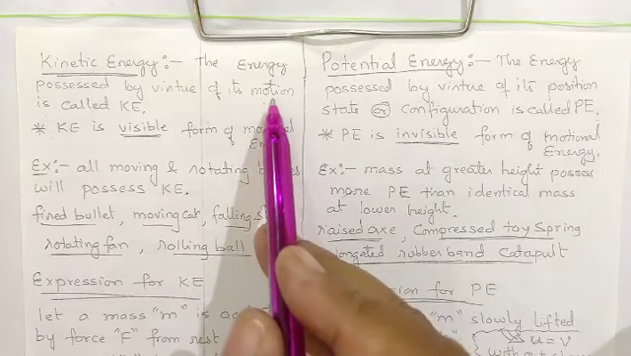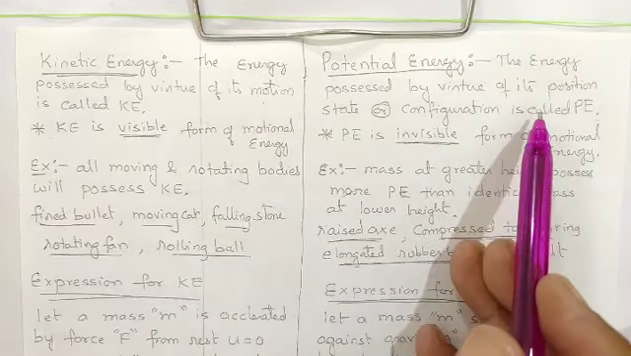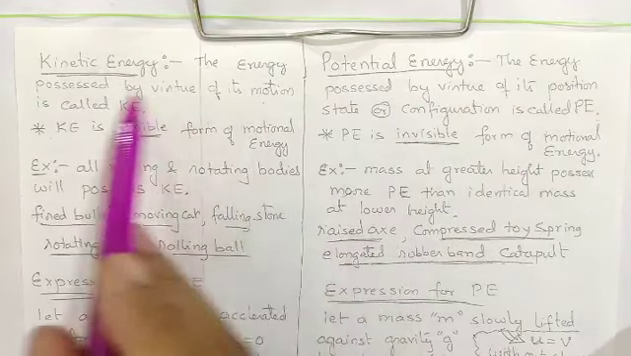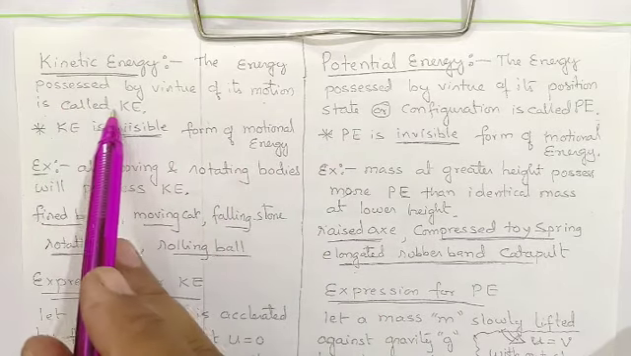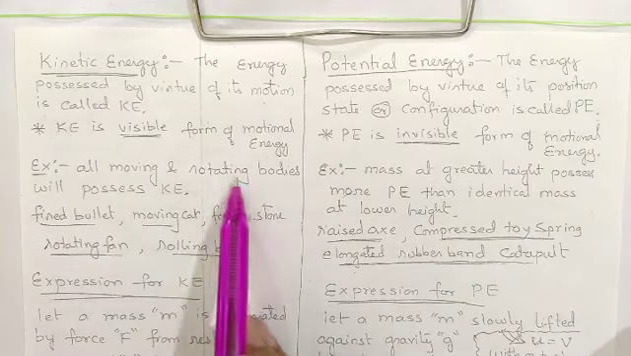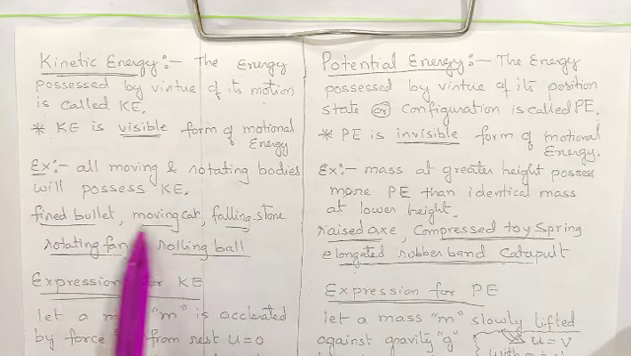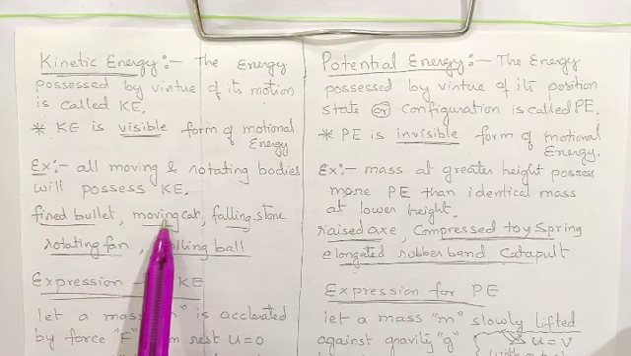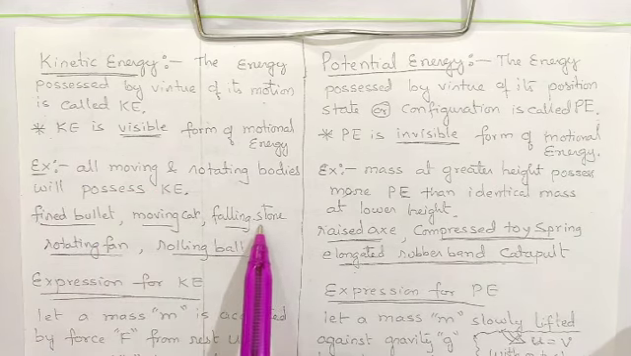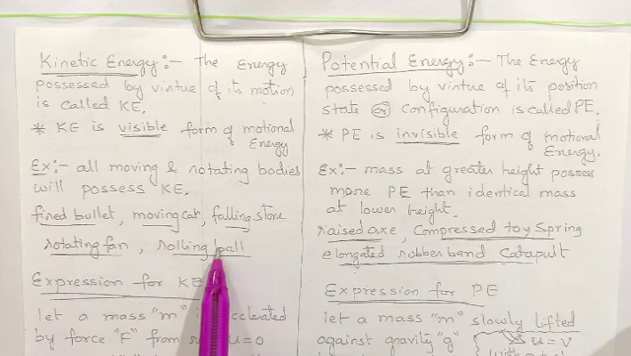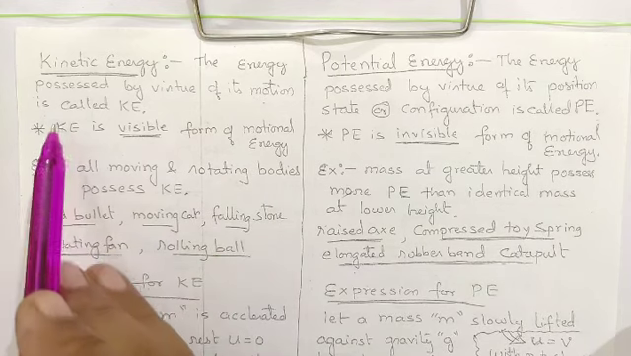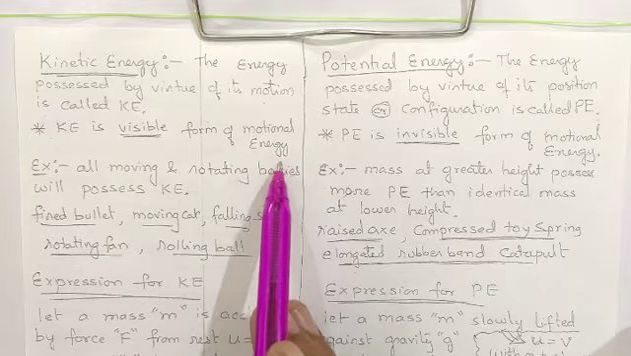The motion we talk about can be in visible form or invisible form. Let us see. The energy possessed by a body by virtue of its motion is called kinetic energy. All moving objects and rotating bodies possess kinetic energy. A fired bullet, a moving car, a falling stone, a rotating fan, a rolling ball all contain kinetic energy. Kinetic energy is the visible form of motional energy.